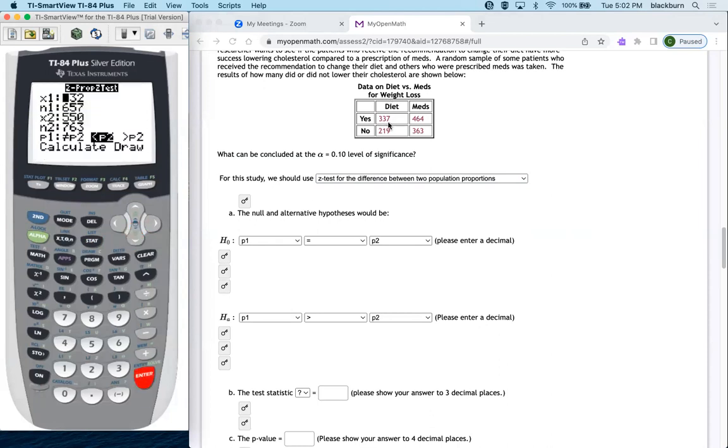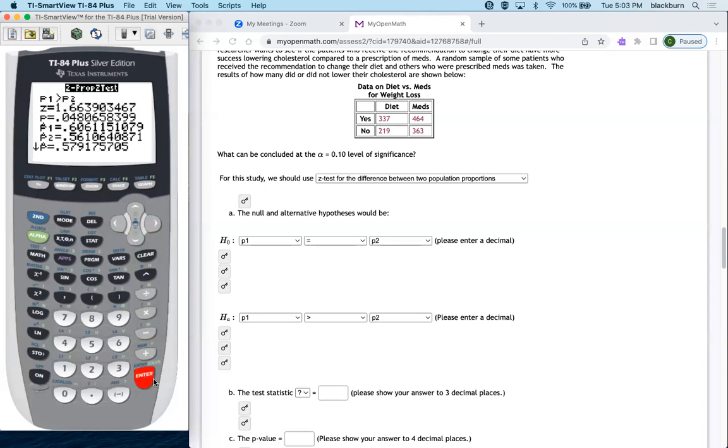This time for diet, let's enter diet first. So we get 337 over. This time I could try to add these in my head, or we could just put that calculation in there, because the total number that they put on the diet was these 2 added together, 337 plus 219. So I'm actually using that to make that calculation. 464 is X2, and then 464 plus 363 is that one. I got a P1 is greater than P2.